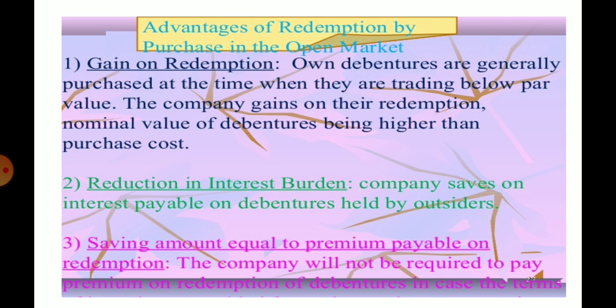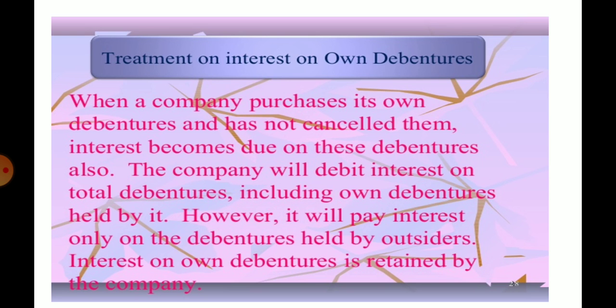Reduction in interest burden. The company saves on interest payable on debenture held by outsiders. Saving an amount equal to the premium payable on the redemption. The company will not be required to pay any premium on debenture redemption in this case. The treatment of interest on own debenture. When the company purchases its own debenture and has not cancelled them, interest becomes due on these debentures.